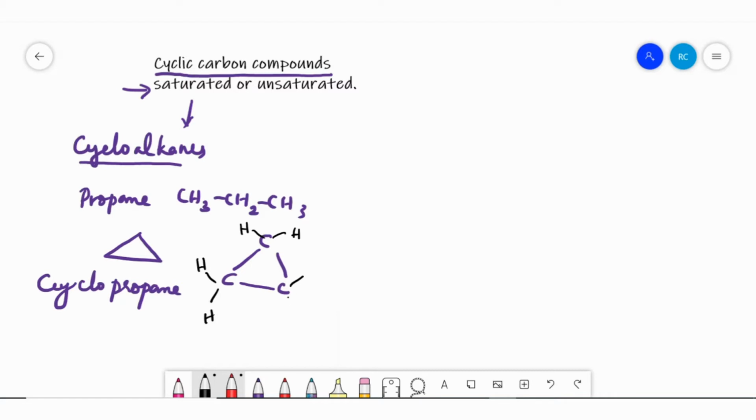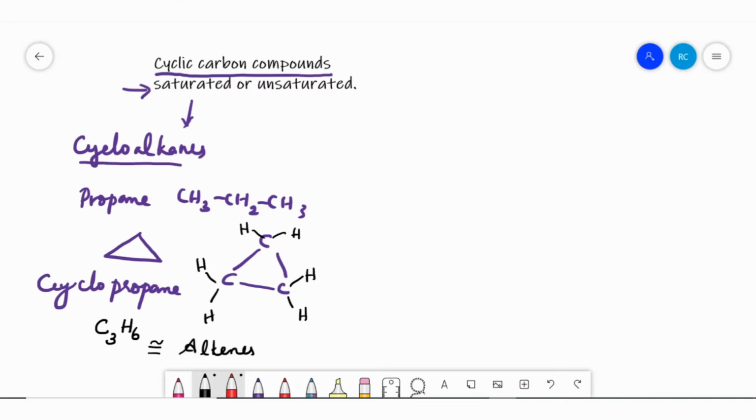The next 2 valencies over here are also satisfied with hydrogen atoms. When you count the carbon and hydrogen in this compound, we get the formula C3H6. There are 3 carbon atoms and 6 hydrogen. So its formula is similar to that of alkenes.